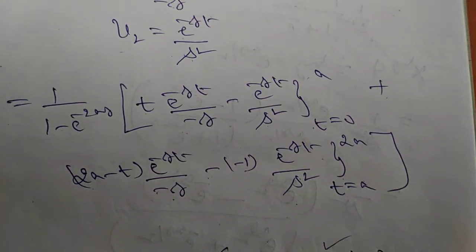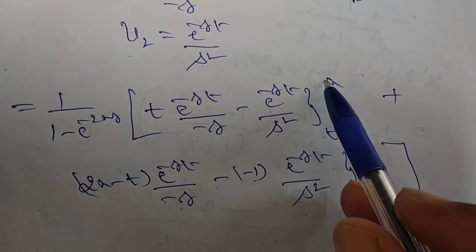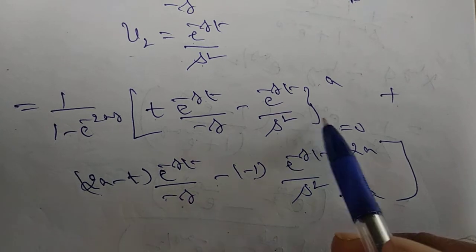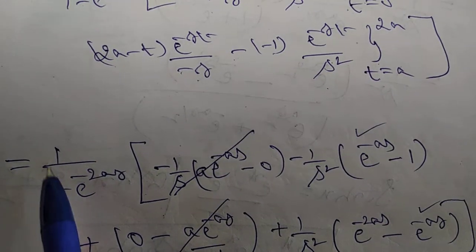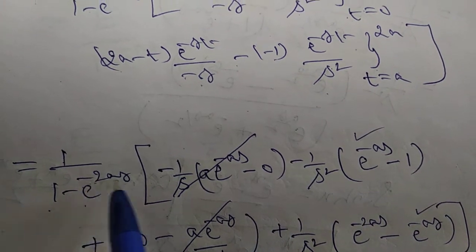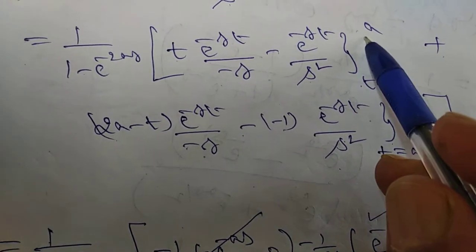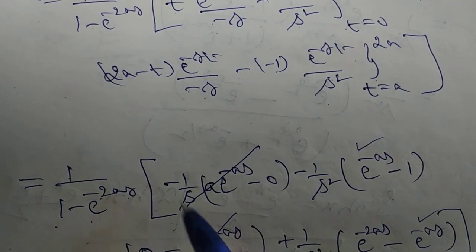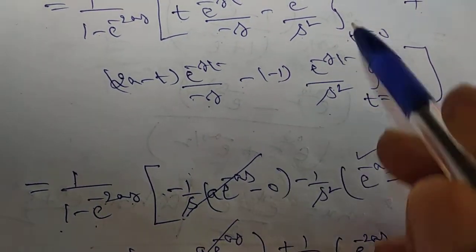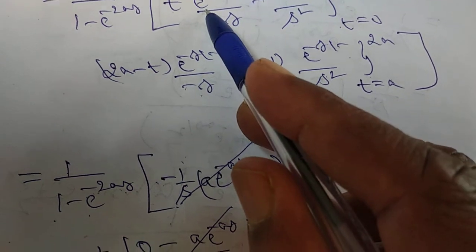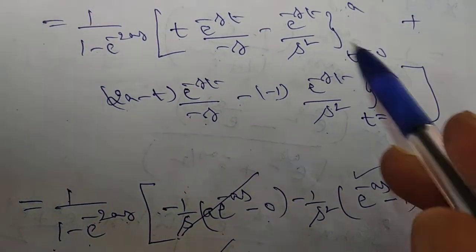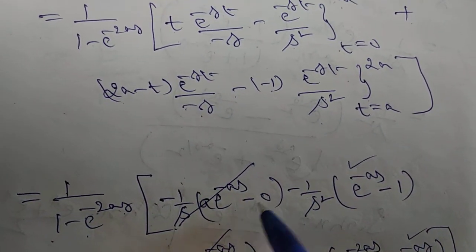How to apply those limits? First you apply the upper limit, next minus the lower limit. So two integrals are there; after integration you have to apply those limits. Now you have to see here 1 over 1 minus e power of minus 2as, upper limit t is equal to a. So minus 1 by s we take outside, t is equal to a. What do we get here? So e power of minus as, minus the lower limit t is equal to 0, 0 into any value is 0.